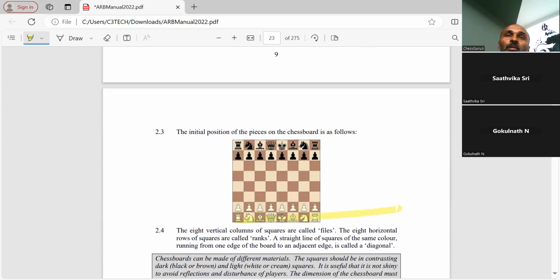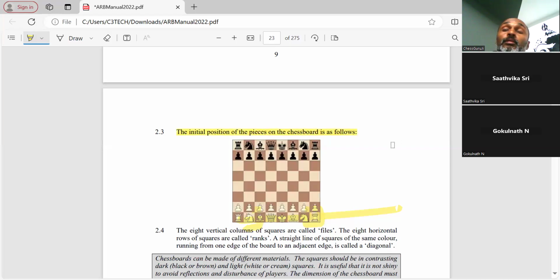Sometimes, in a few cases, the bottom right will be a dark square, and nowadays we have white and black printed on the chessboard, and in some cases the white queen will be on the black square and the black queen on the white square. This happens sometimes, and sometimes the bishop and knight might be misplaced on the board, and without the players even noticing it, they might have started to make the moves. So this should be the initial position.